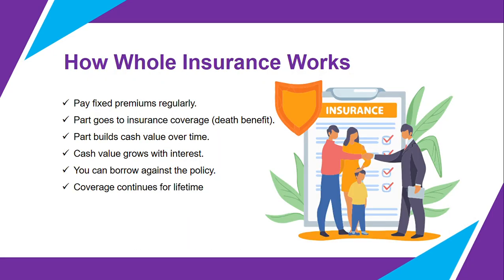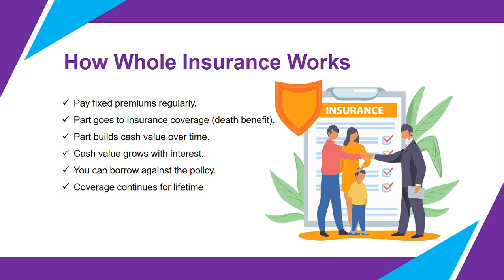Now let's understand how whole life insurance works. In this type of policy, you pay a fixed premium regularly, which remains the same throughout the policy term. A portion of this premium goes towards providing life insurance coverage, ensuring that your family receives a guaranteed death benefit. The remaining portion is allocated to a cash value component, which grows over time at a steady rate.